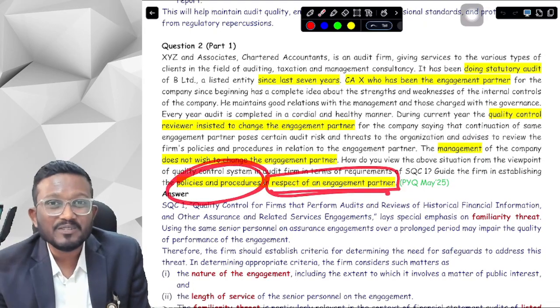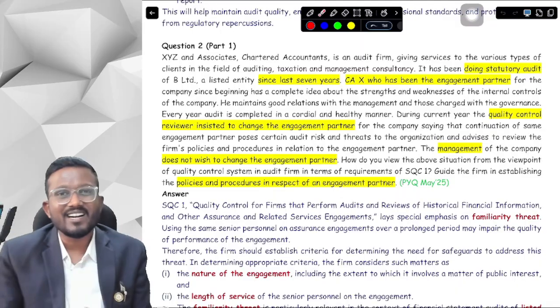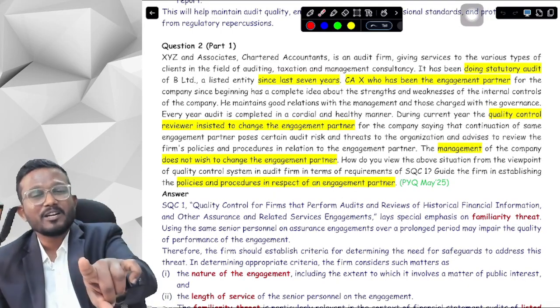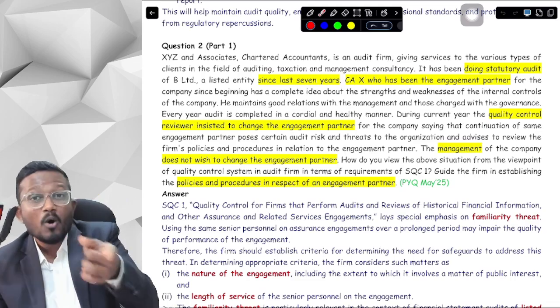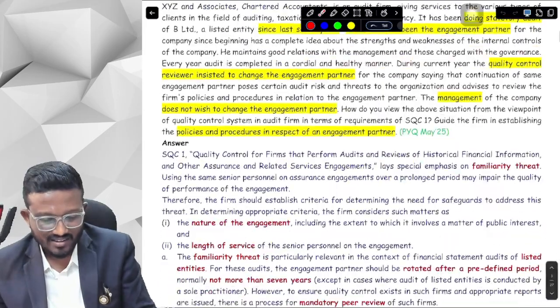Now what are the policies and procedures in respect of an engagement partner? That's why this particular question also covers this fourth element of human resources, because it is asking about the policies and procedures of the engagement partner. So what does it say, sir?